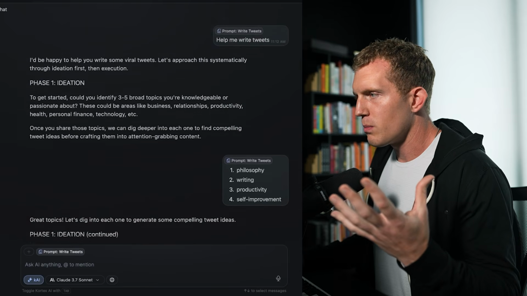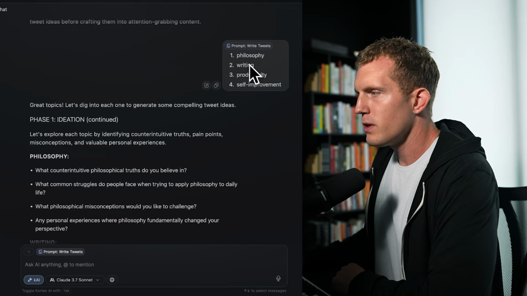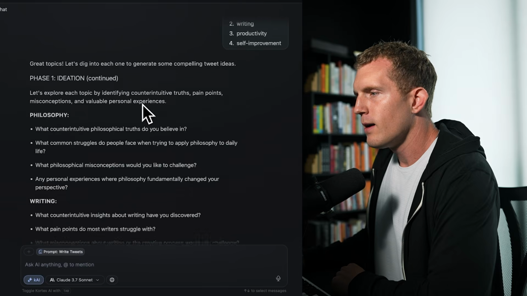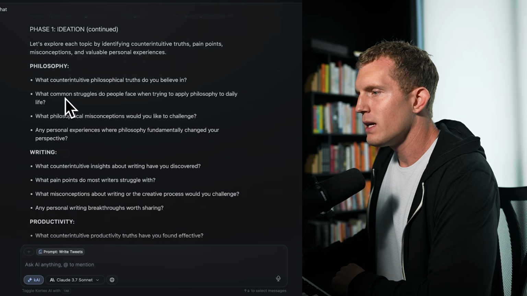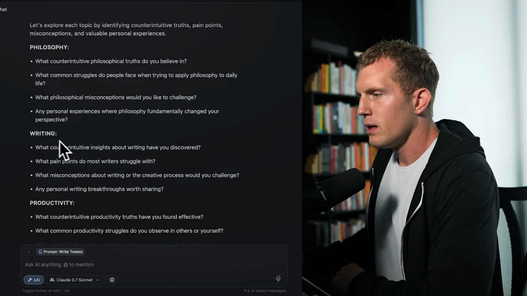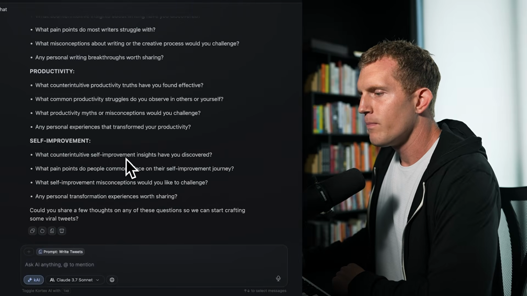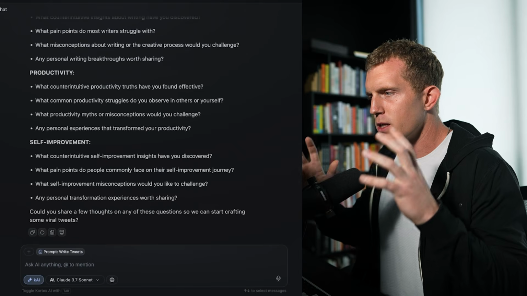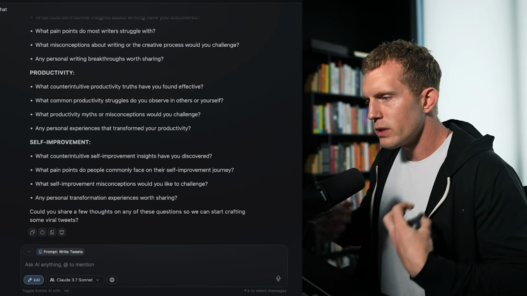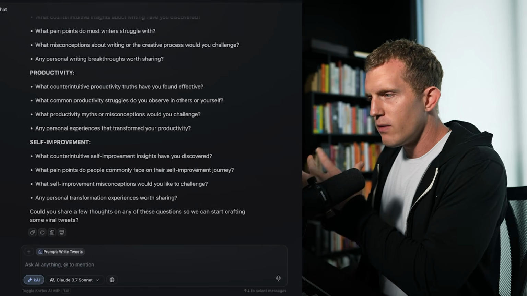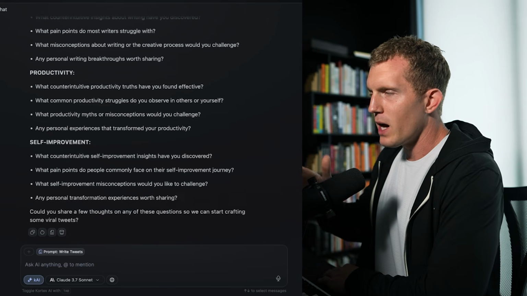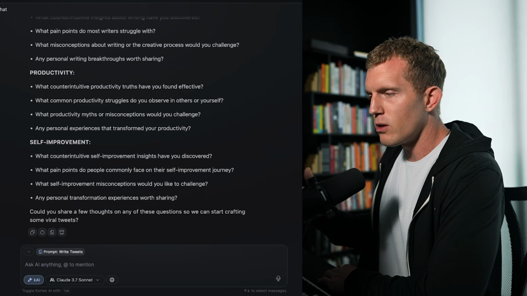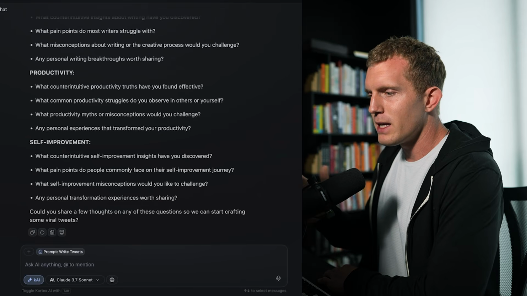So thank goodness the prompt actually did this for us. I said philosophy, writing, productivity, and self-improvement are the ideas that I want to generate. Then phase 1, philosophy, and it asks 4 questions. Same thing with writing, same thing with productivity. So you don't have to think in terms of writing content. You just have to think in terms of digging into your personal experience, and then the AI writes it in an effective way based on your ideas. Now, if you want AI to do the writing for you, we're going to talk about that in the next way that we generate tweets, but let me answer a few of these.